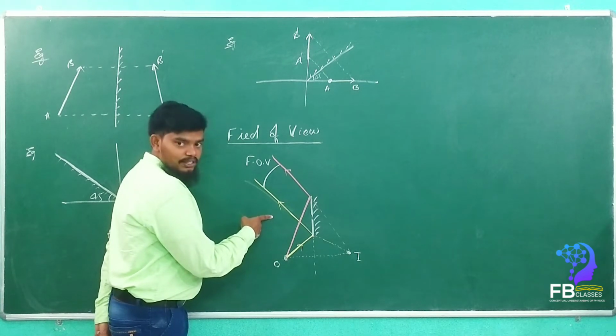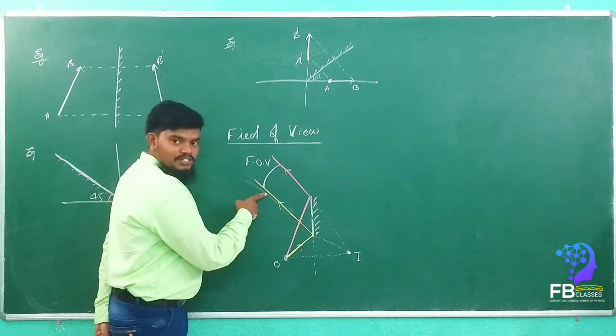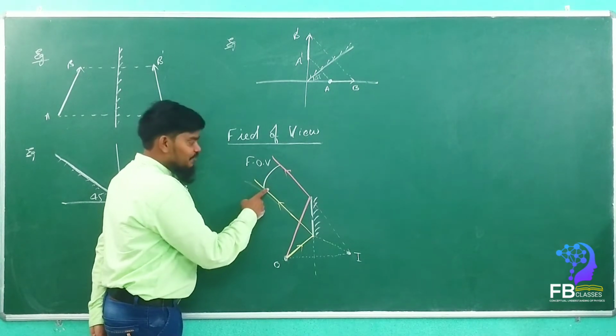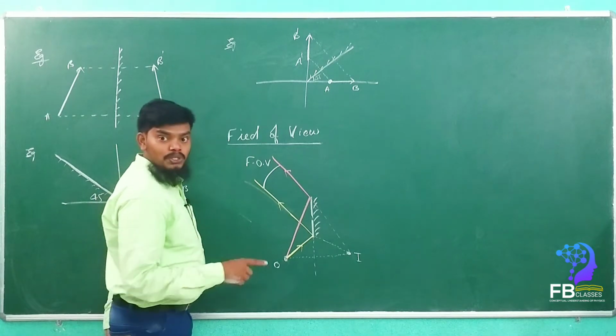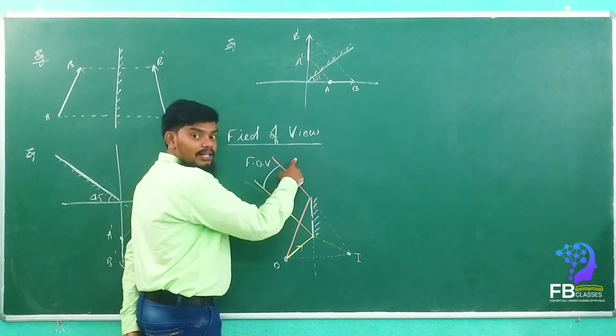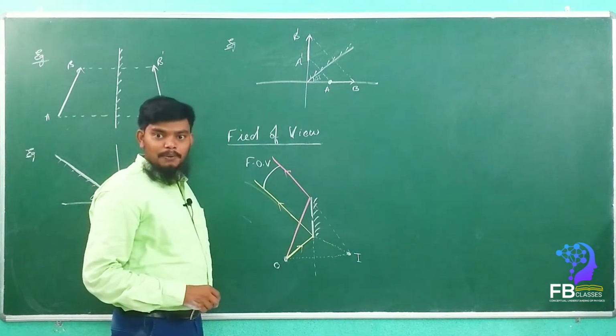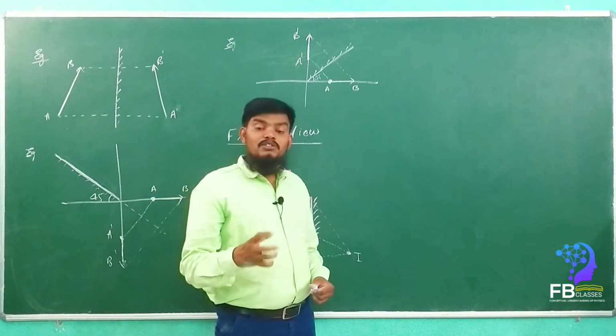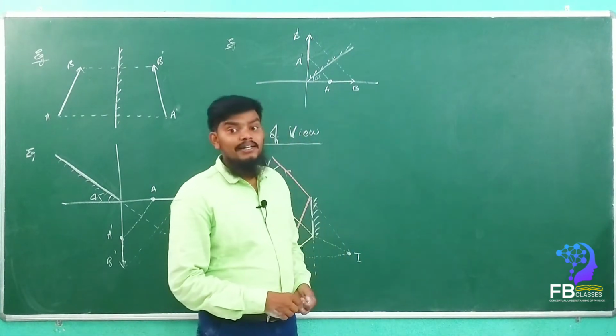See, from here, if the observer stands here, he will not be able to see the image. If the observer stands here, no, he can't see. If the observer stands here, he can't see the image. Yes or no? If he stands in between these two lines, he can see the image of the object. And beyond this line also he can't see. In the same manner, we can also find the field of view for an extended object.